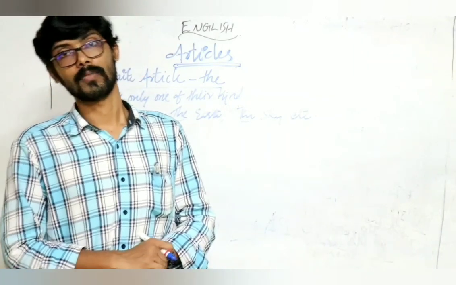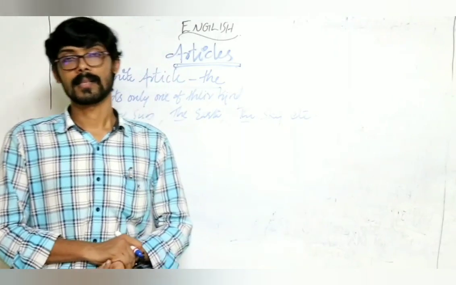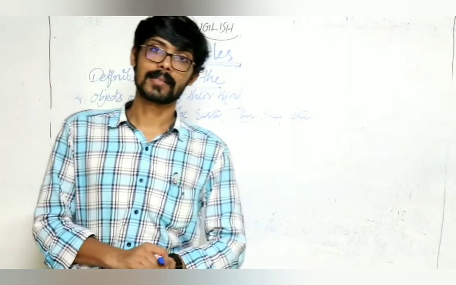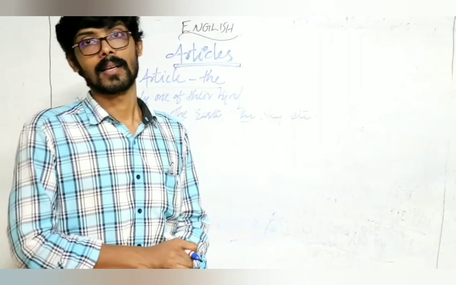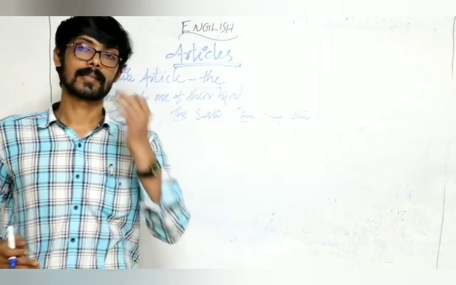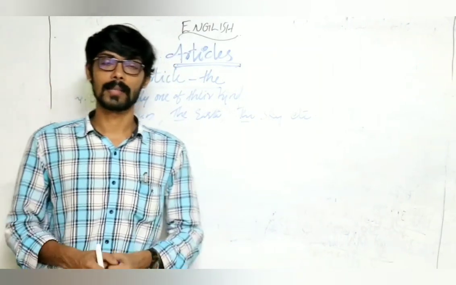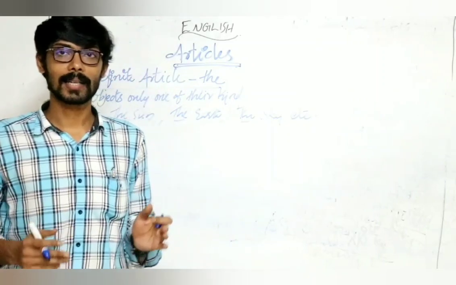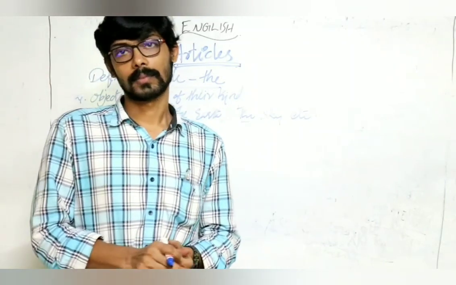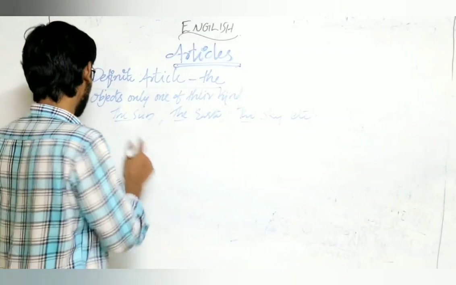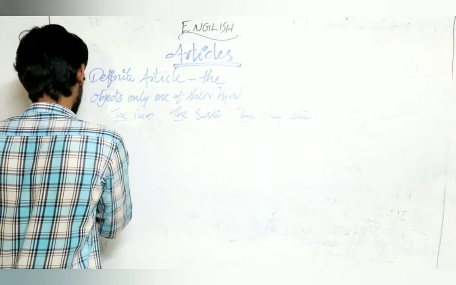So before the names of rivers, oceans, seas, islands, deserts, gulfs, regions, holy books, classics, group of islands, mountains, all these we use article the. Clear? Then point number 6.